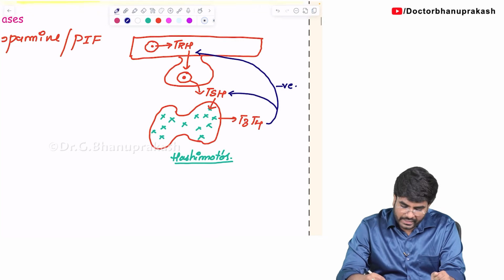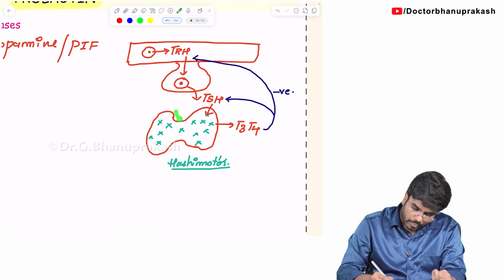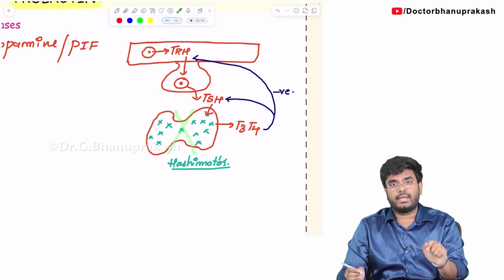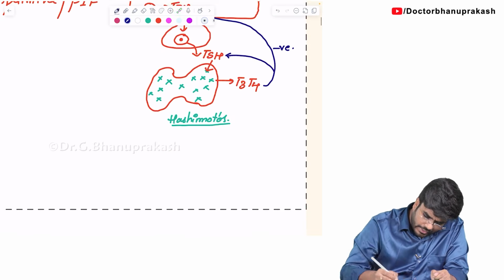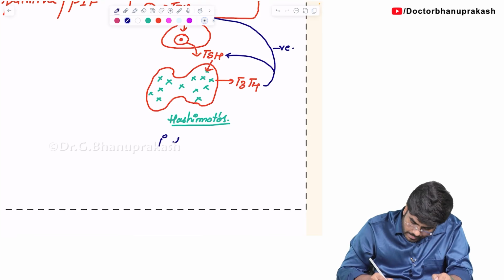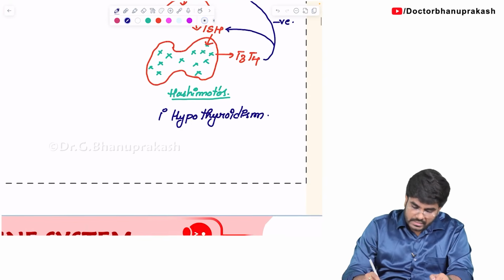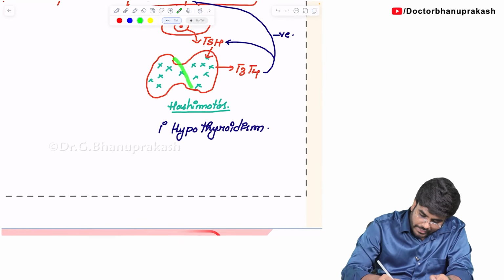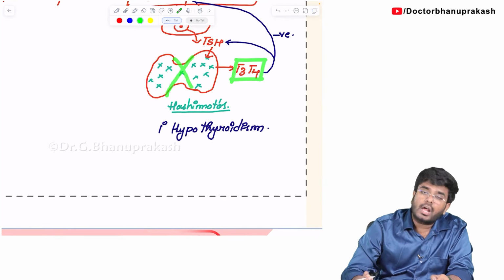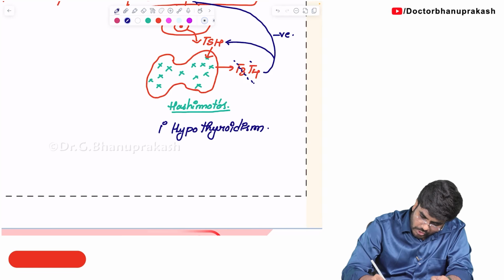Now, what is happening in Hashimoto's? Look, what is the pathology? In Hashimoto's, the problem is within the thyroid gland. So can I call it primary, meaning the problem is within the gland, primary hypothyroidism. As the thyroid gland is being destroyed, what do you think will happen to the T3, T4 hormone production? It is not there. There is no more T3, T4.